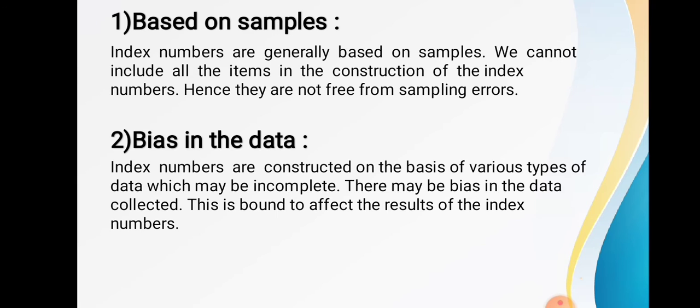Second one is bias in the data. Index numbers are constructed on the basis of various types of data, which may be incomplete. There may be bias in the data collected. This is bound to affect the results of the index number. So the first drawback is based on sample, and the second one is bias in the data.